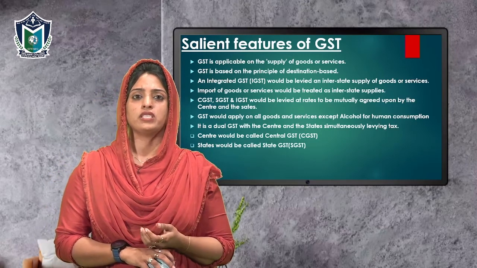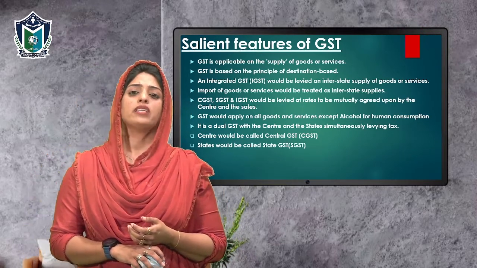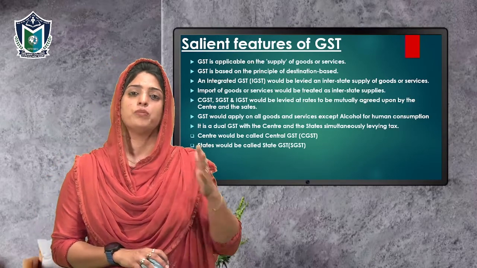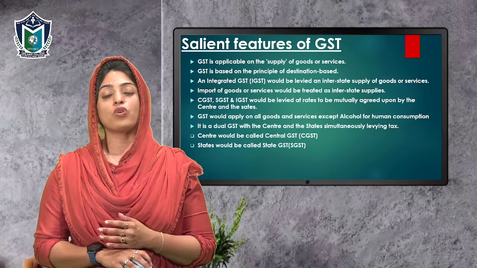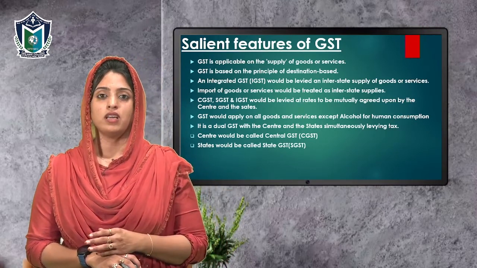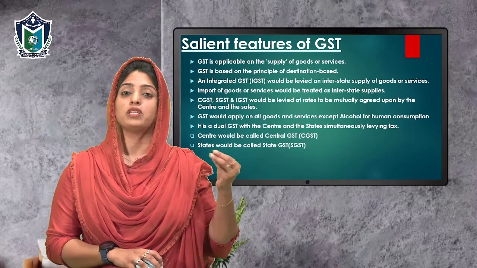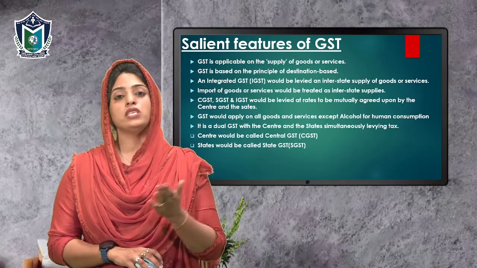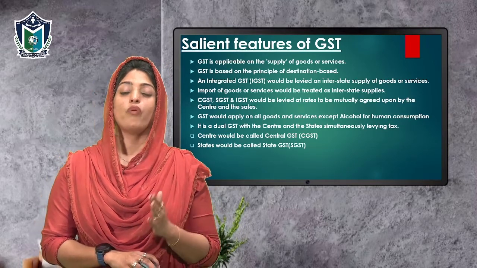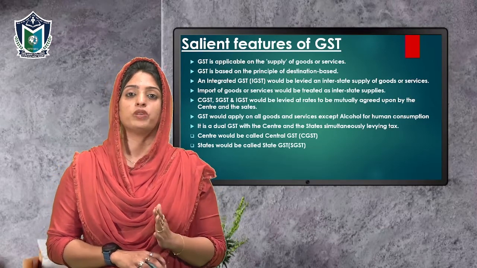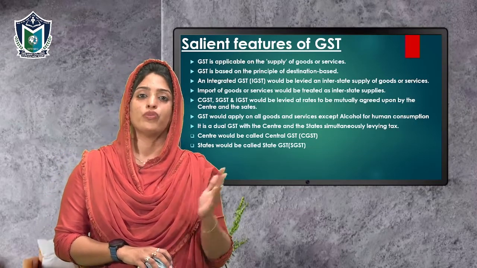Another feature of GST is that it is based on the principle of destination based tax. Whenever we define GST, we define it as a destination based tax. Earlier, we were following sales tax, which was always considered an origin based tax. That is, sales tax was charged not at the point of consumption but at the point of production. But when we came to GST, it became a destination based tax. Destination based tax means the tax is levied when the goods or services are being consumed. It is levied at the point of consumption, at the point of destination. It is not levied at the point of origin.